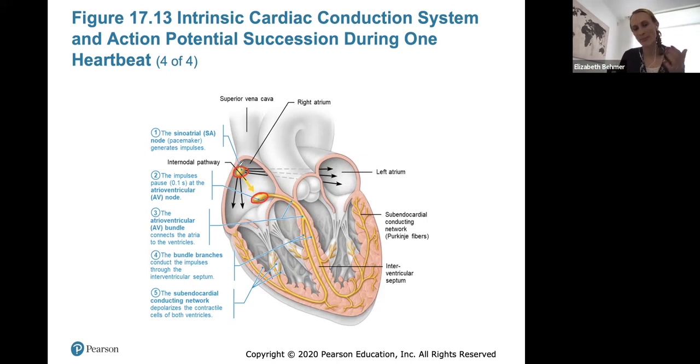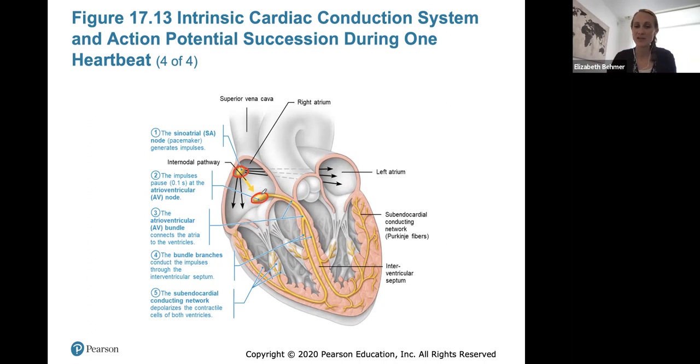So once the charge passes from the SA node to the AV node, that depolarizes the atria, and then the atria will contract and squeeze all the blood into the ventricles. And again, this little delay or pause before going into the AV bundle is important to allow complete atrial contraction to fill up our ventricles with as much blood as we can.